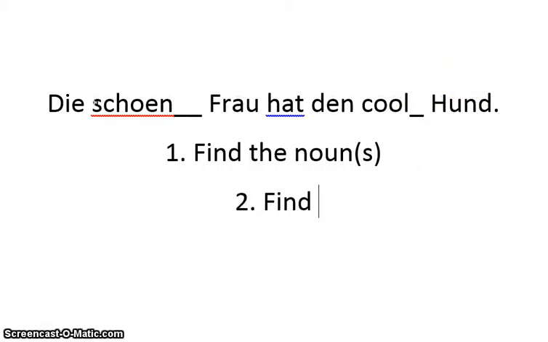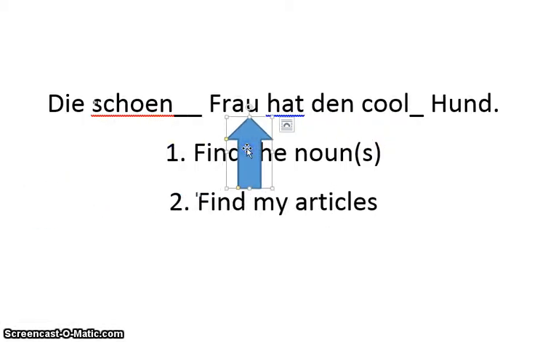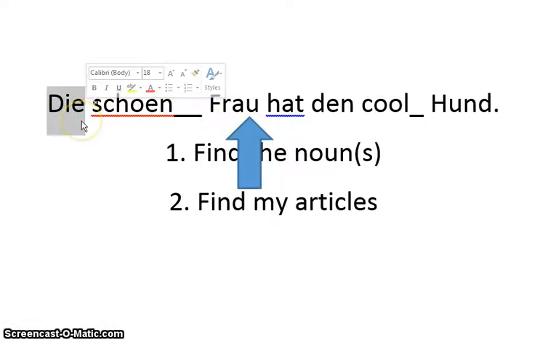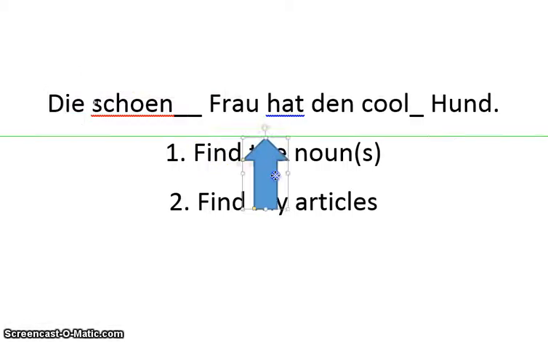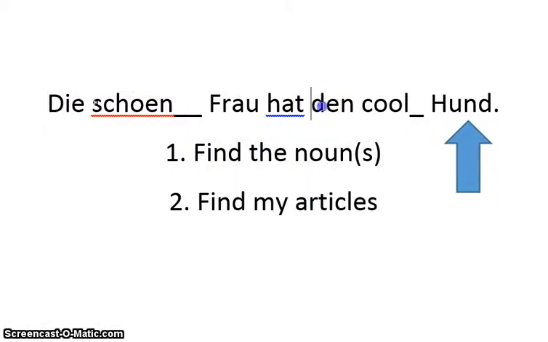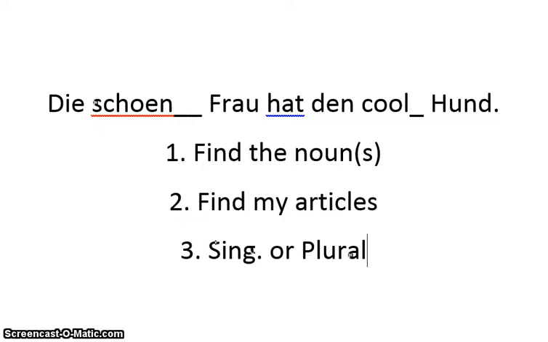Okay, step 2, now I'm going to find my articles so I know where they are. Okay, so we have Frau is my noun, so my article is going to be die. All right, the beautiful woman. Now if I'm going to go to my second noun, Hund, I'm going to highlight my article, den, so I know that it's den Hund, the dog. Okay, we're going to break this down a little bit more simple in a second. All right, so the next thing I'm going to do is go to singular or plural. So Frau here is going to be singular because it would be die Frauen if it was plural, and Hund, it would be Hunde if it was plural. So I know that they're both going to be singular because our nouns are still singular there.